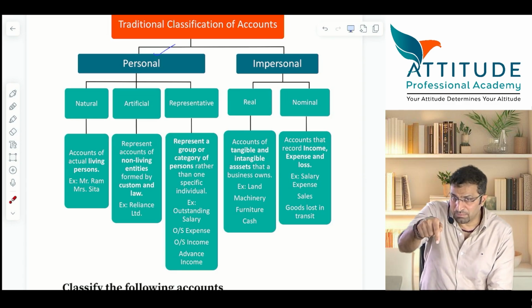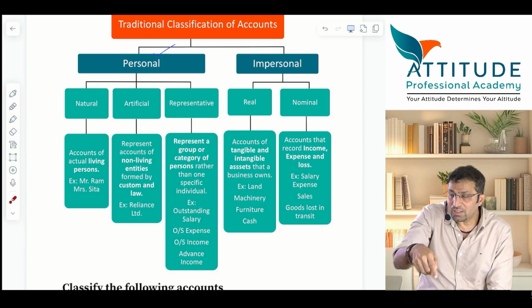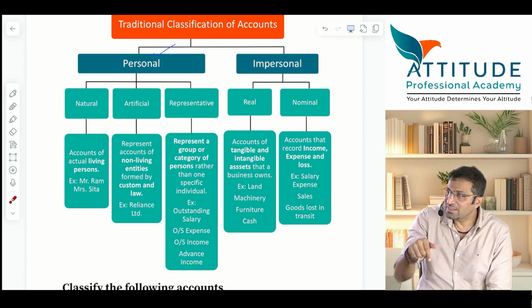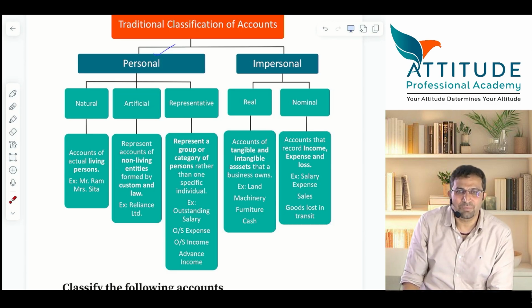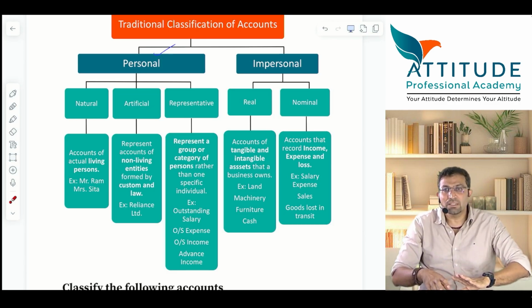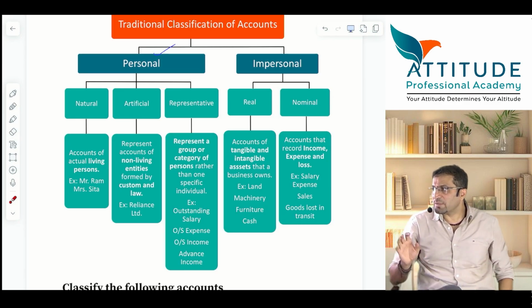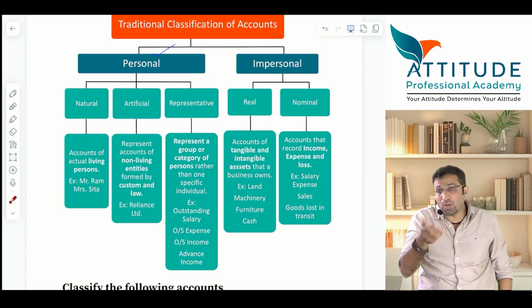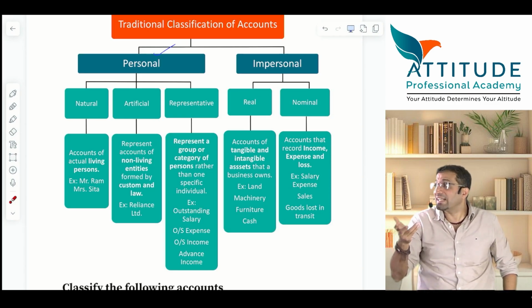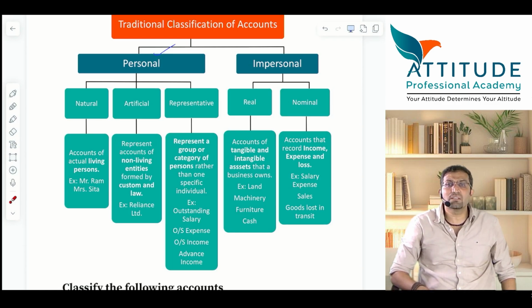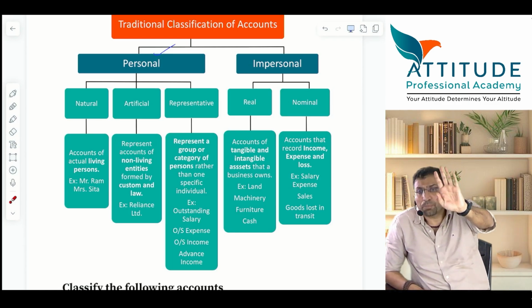Is it your income for this year? Or is this income received in advance? This is not your income. So even if you treat it as income, at the end you have to pass an adjustment entry. At the end, what will you say? Okay, 31st March, I have still not finished the portion of the student. So this is not my income. Though I have recorded it as income, I have to reverse it. Income should get reversed and treated as advance income received, which is a liability. Understood? Clear?